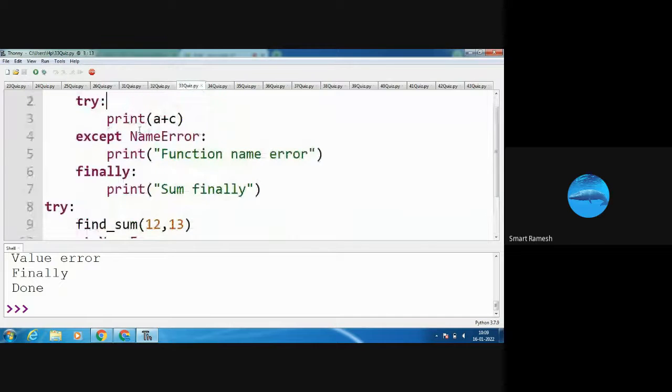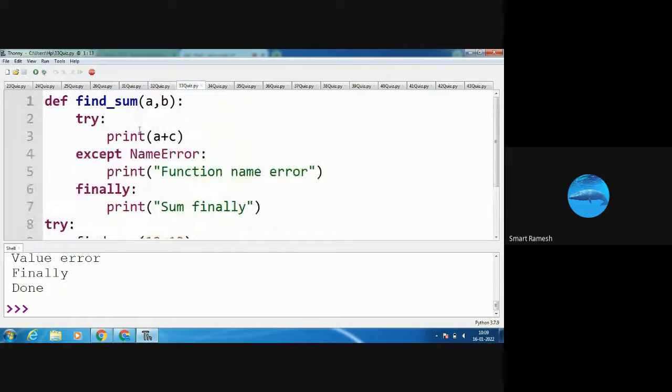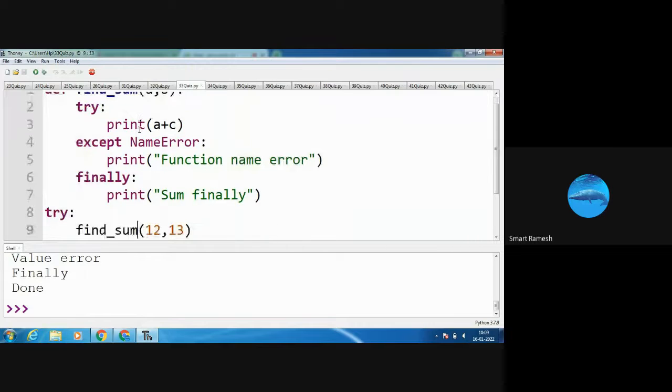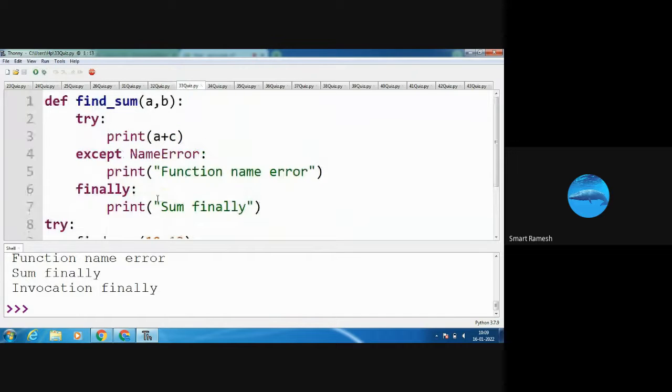Next program. Here find_sum is one function. The function ends at the 7th line. Next, coming to the 8th line, the program starts at the 8th line. The try block is there: find_sum(12, 13). I am passing two arguments, 12 and 13, so it goes here. a is 12, b is 13. Next, I am entering into the function.